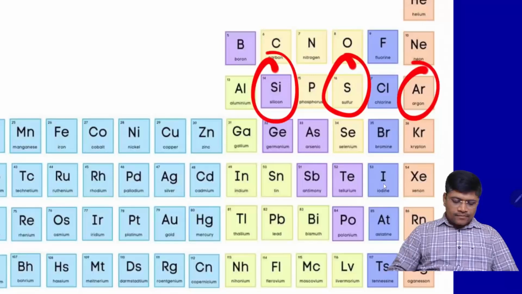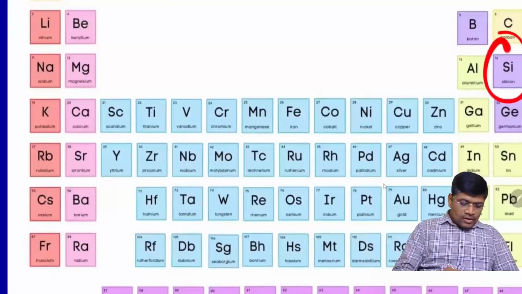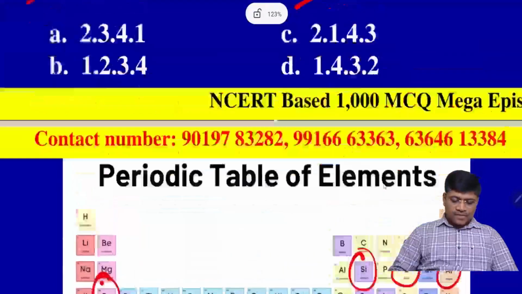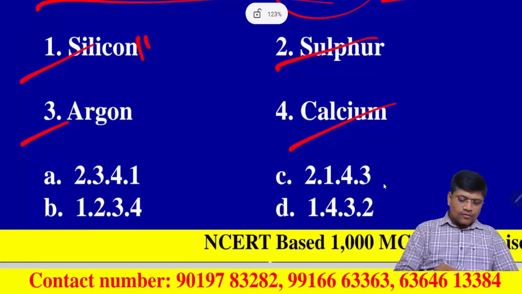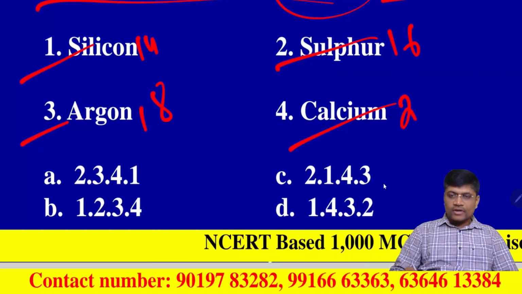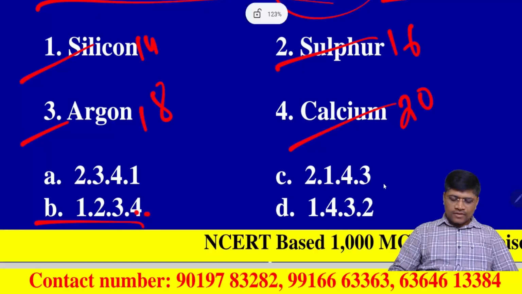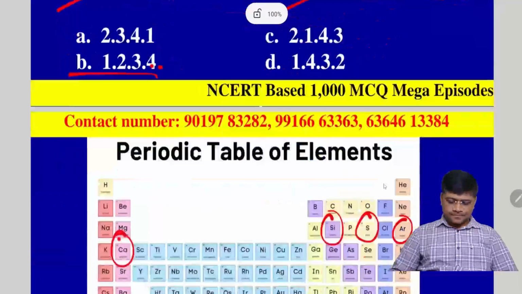Argon is 18. And now calcium, it is 20. So all these are in ascending order. That means silicon 14, sulfur 16, argon 18, calcium 20. So that means option B, 1, 2, 3, 4 itself. They are in the perfect sequence. Clear?